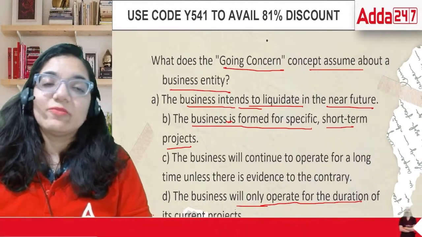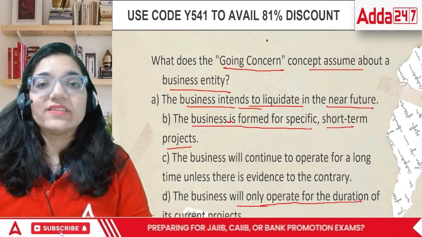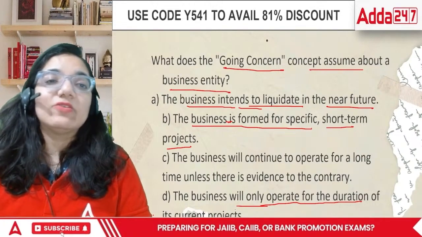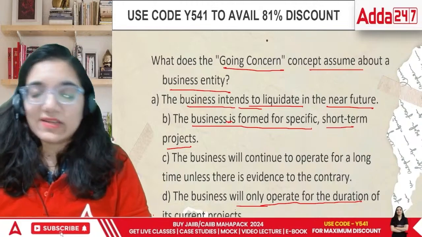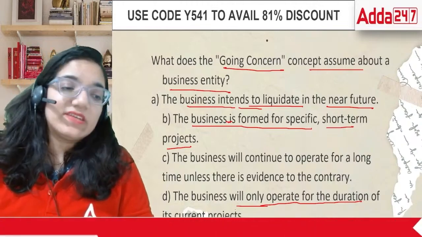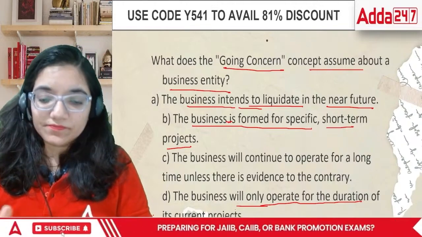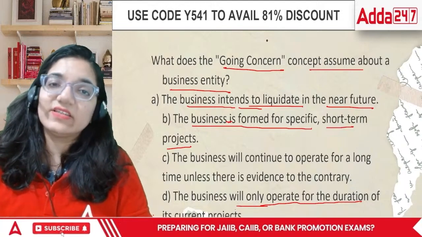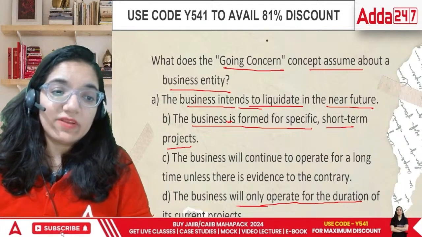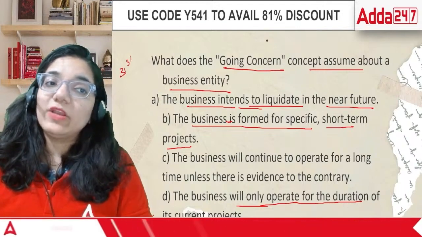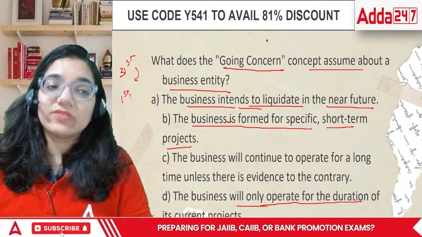So in this case, going concern simply means that we do not believe that the organization is going to end tomorrow and we should be doing all the things accordingly. Every single day, whatever assets are there, they are there the next day as well. So on 31st of March, when we are closing the books, the opening of the 1st April books is also done.